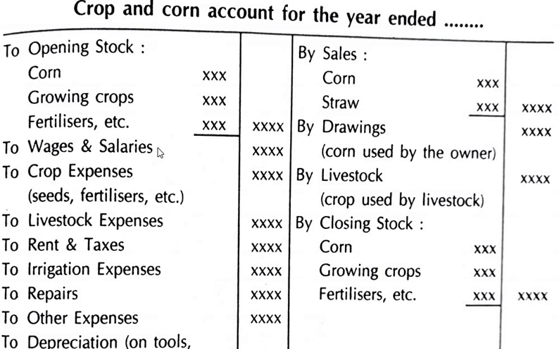For agricultural activities, that is corn and all, food grains, you will prepare this kind of account. If it is horticultural, that is, if the farmer is growing vegetables or fruits, then in that case again he will be preparing the same kind of account. If it is a nursery, that is, if the farmer is using his farm for growing plants, various kinds of plants, and then selling them, then in that case he will again prepare the same kind of account.